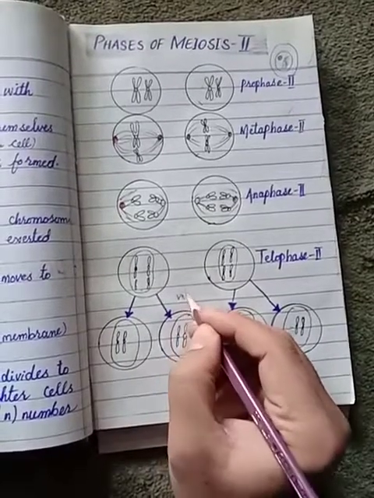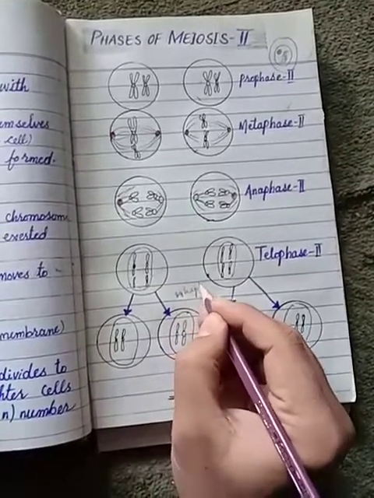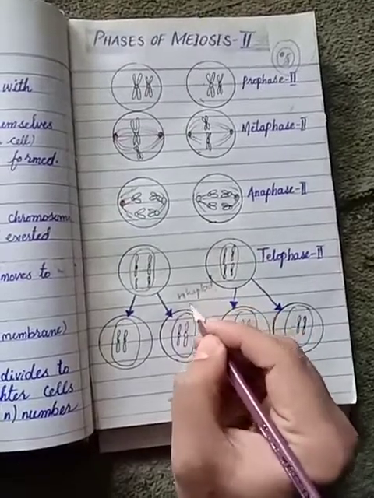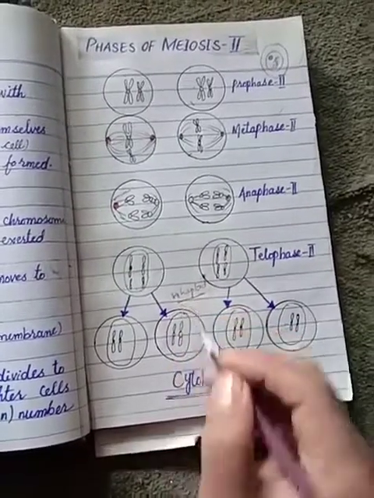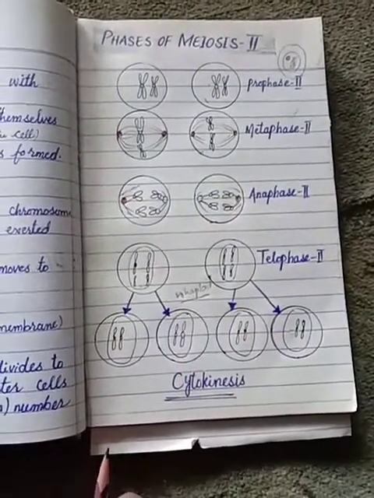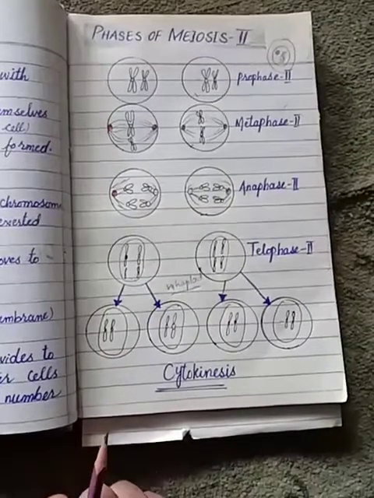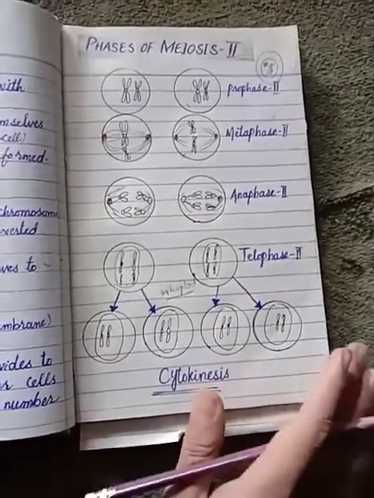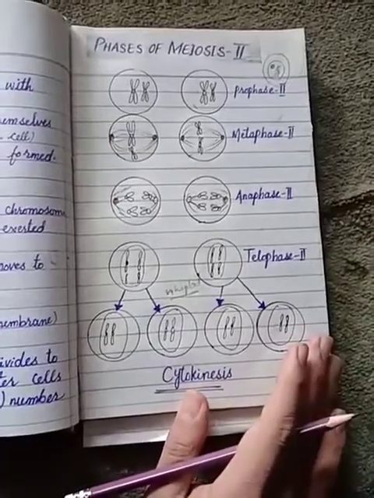And now we have four haploid cells. How many cells? Four haploid cells. So this is the last stage of meiosis and the completion of meiosis. Now the four daughter cells with the haploid number of chromosomes are produced, and this is the end of meiosis, meiosis 1 and 2.